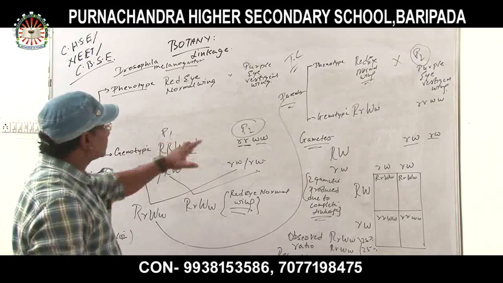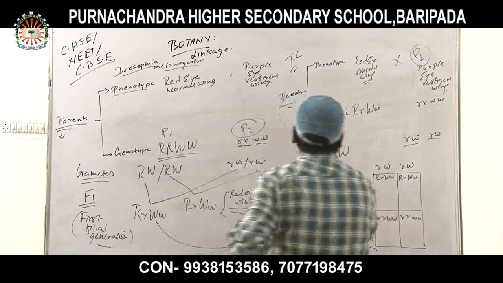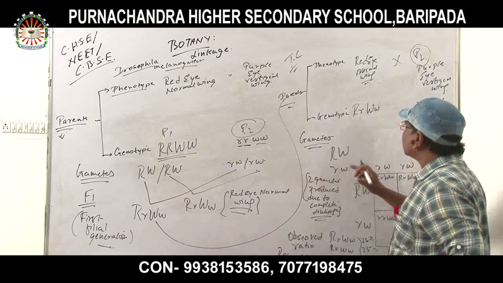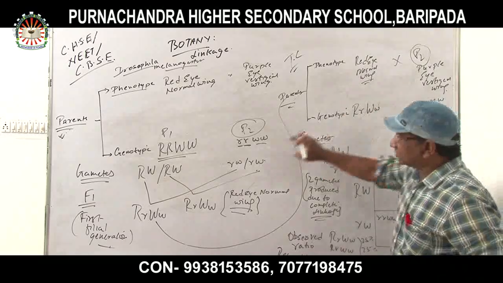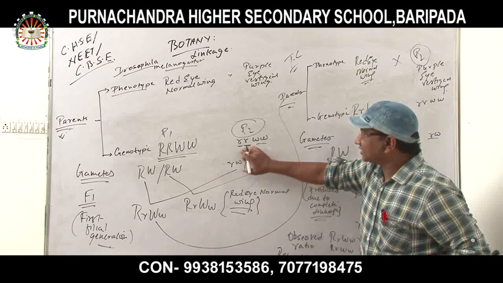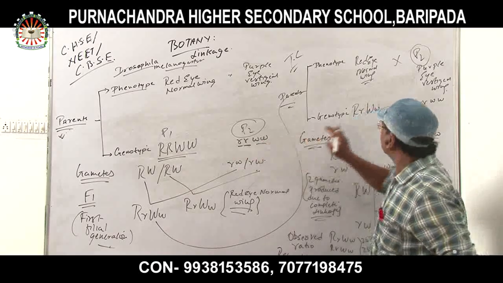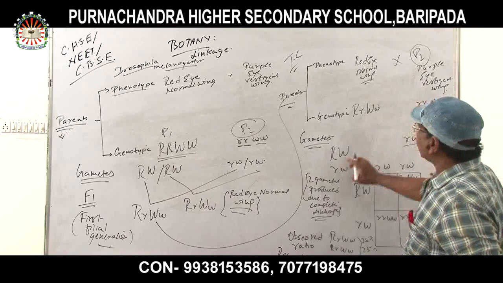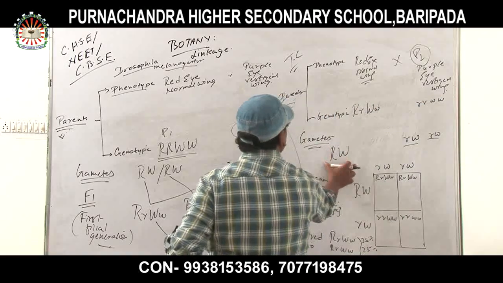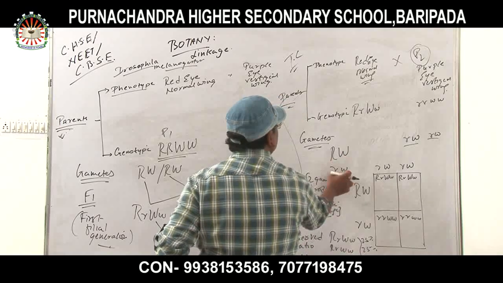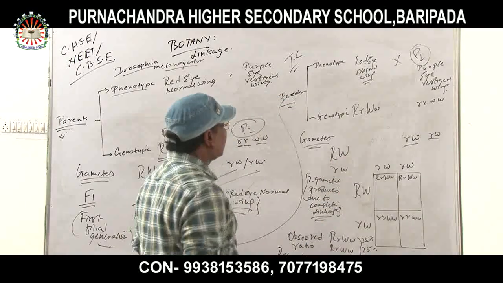So after that is the test cross, which is a cross between an unknown genotype and a homozygous recessive. Why homozygous recessive? Because it has the same pair of alleles. Now after that, gametes. How many gametes are producing? Only 2 gametes are producing over here: capital R, capital W, and small w, due to complete linkage.